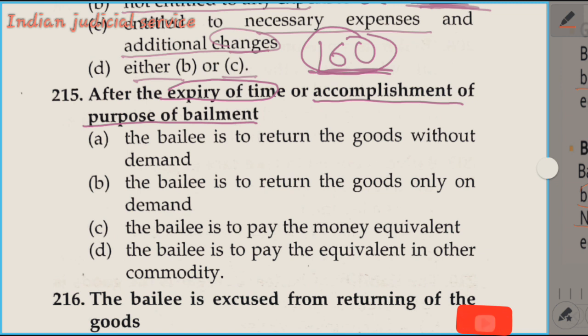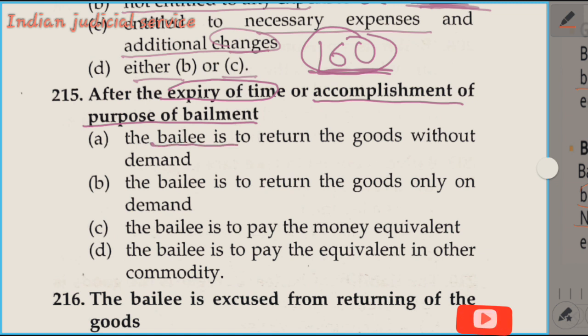In this section, the basic concept is that it is the duty of the bailee to return or deliver the goods according to the bailor's directions, without demand, as soon as the time for which they were bailed has expired, or the purpose for which they were bailed has been accomplished. This is provided in Section 160.